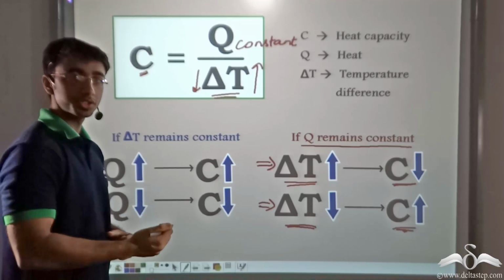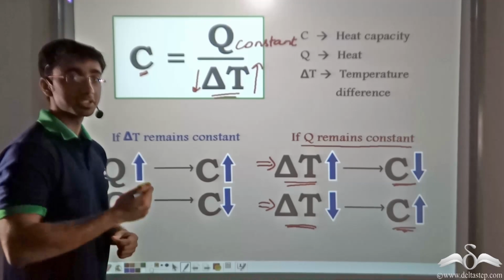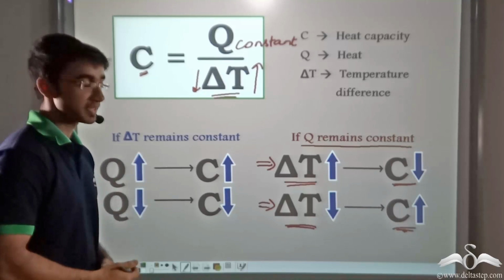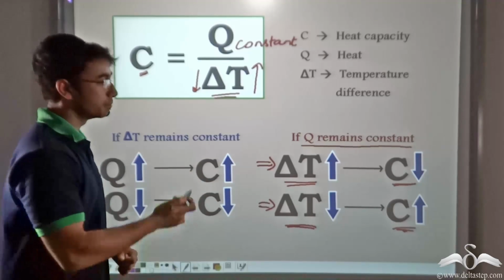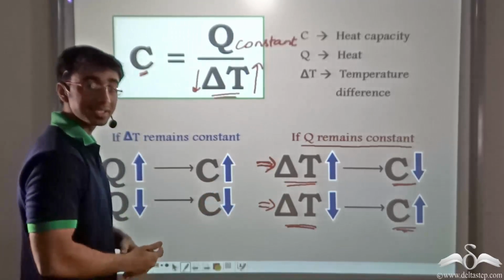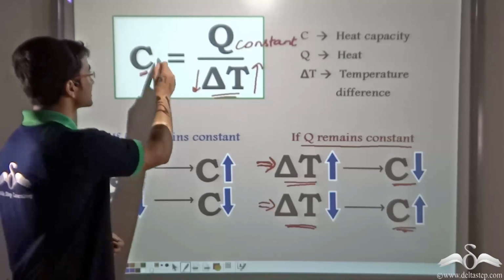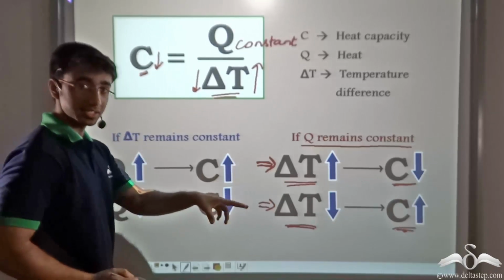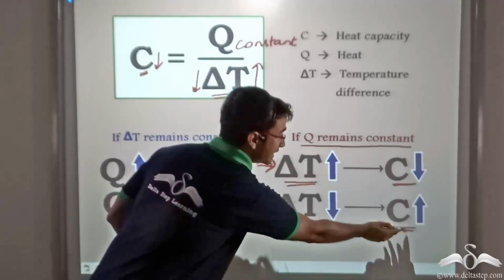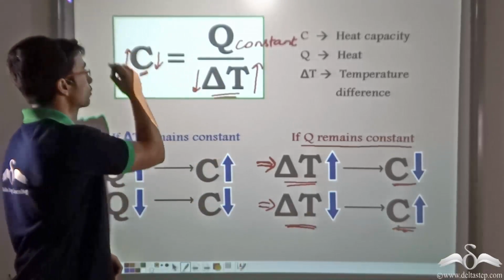When you walked on wood, you did not feel uncomfortable, but the moment you stepped on concrete, you found that you could barely walk. The same is the reason. Because the rise in temperature of concrete is more, its heat capacity is less. Similarly, since the rise in temperature for wood is less, its heat capacity is more.